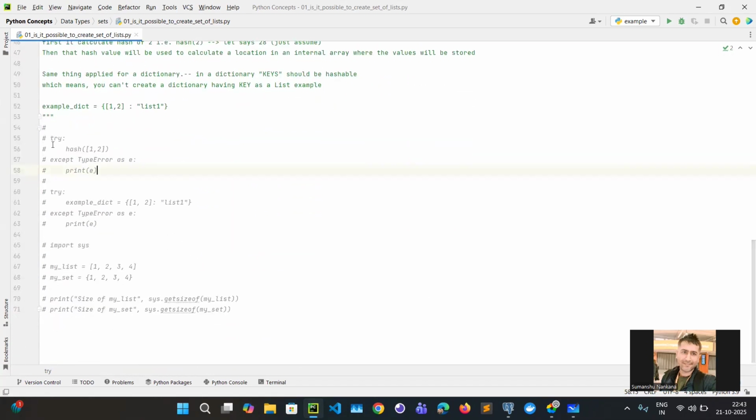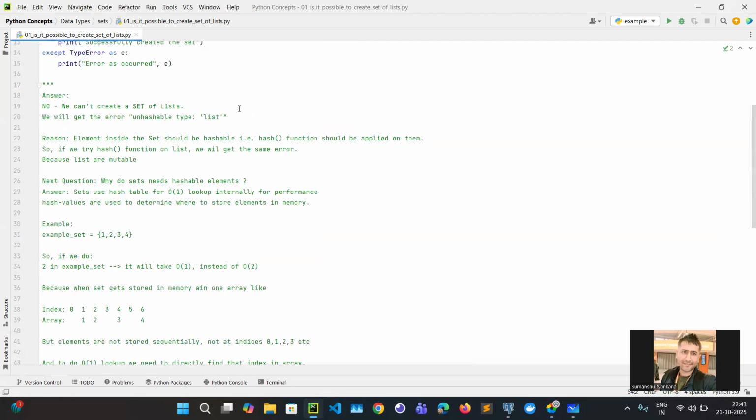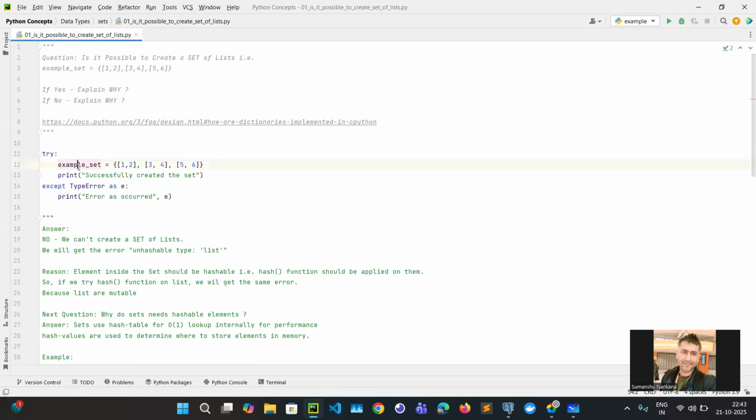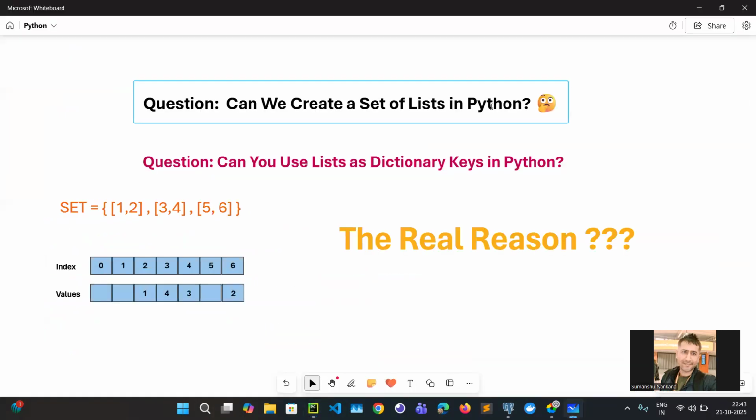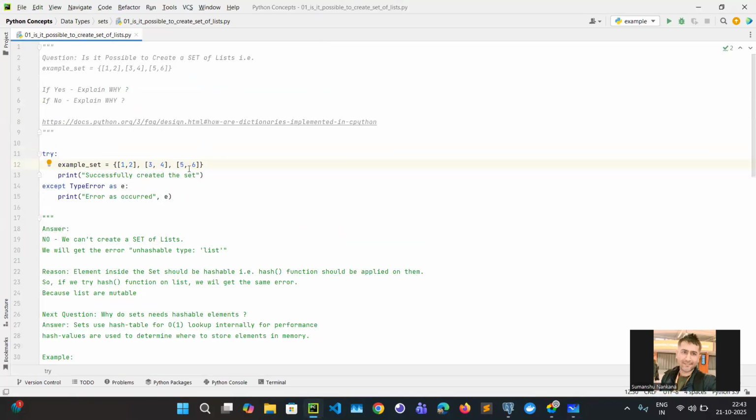So let's try that. I have another code. Here we have understood that the answer is no, we can't create a set of lists in Python. And why is the answer no? Because the elements inside the set should be hashable. That's why we are getting unhashable type list. Hashable means you should be able to perform a hash function on the element. So does it mean you can't perform the hash function on the list? The answer is yes, you can't.